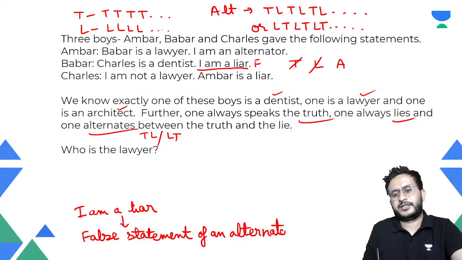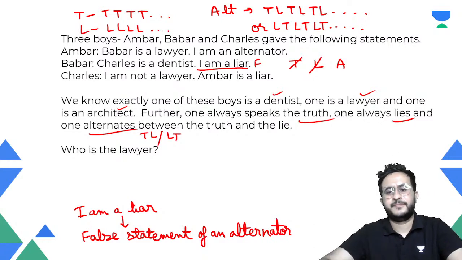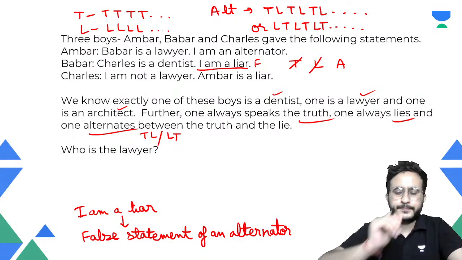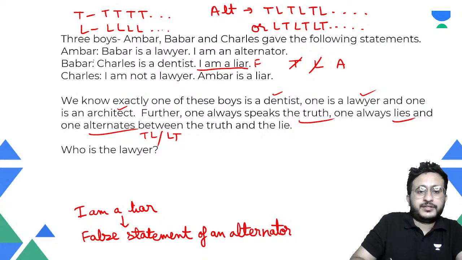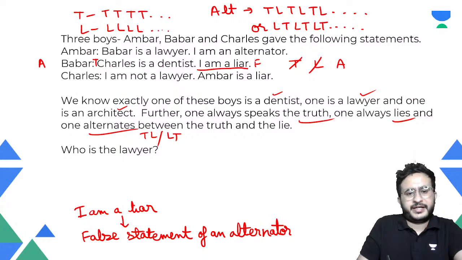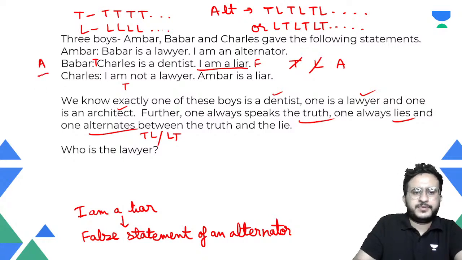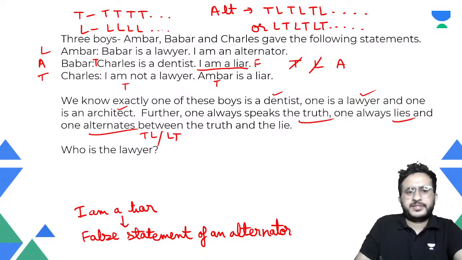Always remember that whenever you get a statement like this, I am a liar, that is always a false statement by an alternator. So this is a false statement, this is a true statement. Now Babar says Charles is a dentist, so Charles is a dentist. Now if Charles says I am not a lawyer, he is telling the truth, because he is a dentist. So Charles must be the truth teller and both his statements should be true. So if both his statements are true, Amber is a liar.